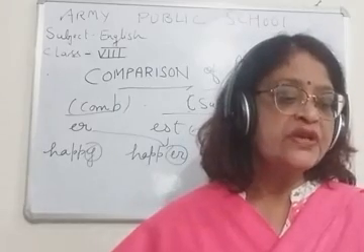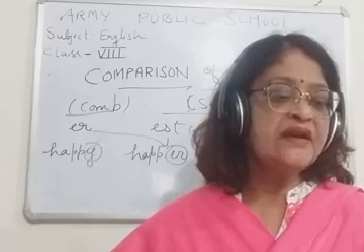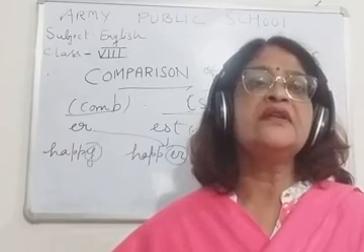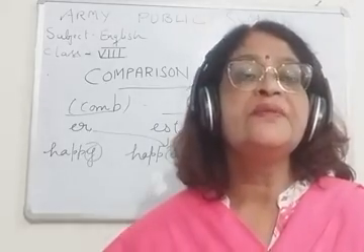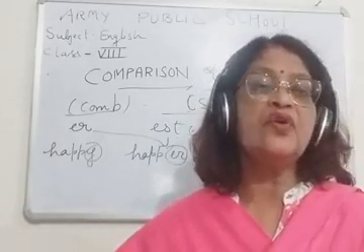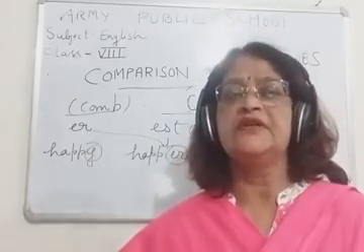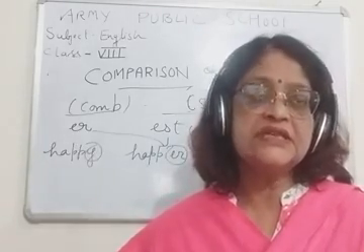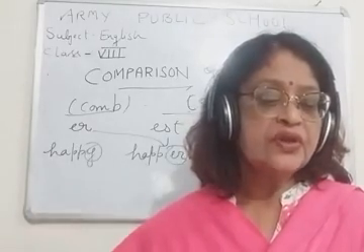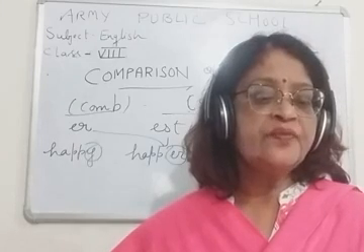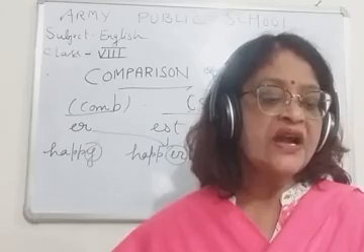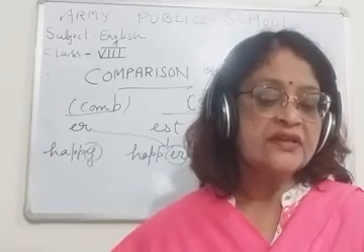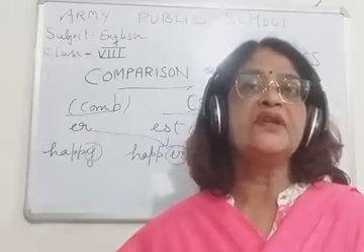Fourth point, children: by doubling the final consonant of the positive degree. If the positive degree of an adjective is ending with a consonant, please listen to me very carefully, like G or any consonant, and it is preceded by a vowel, then we have to double it and add ER and EST. ER in comparative degree, EST in superlative degree.